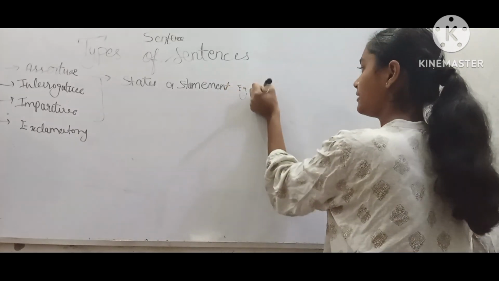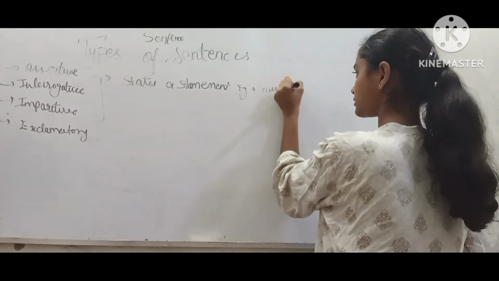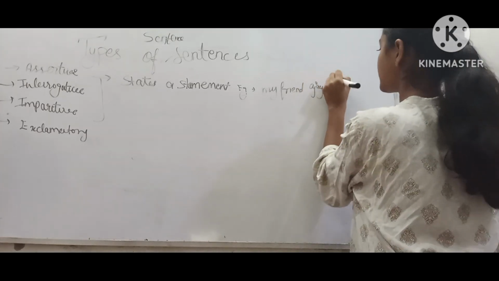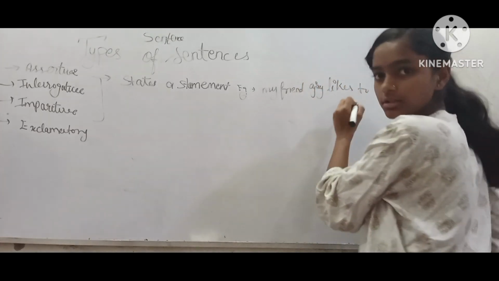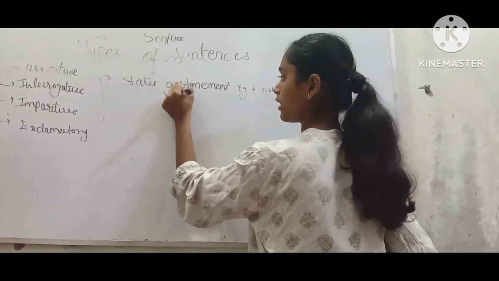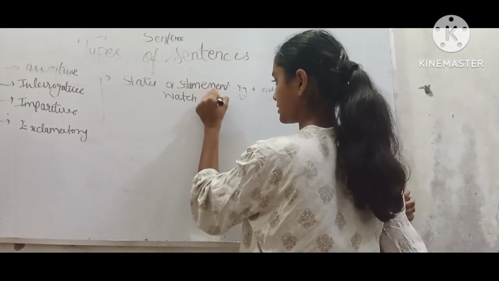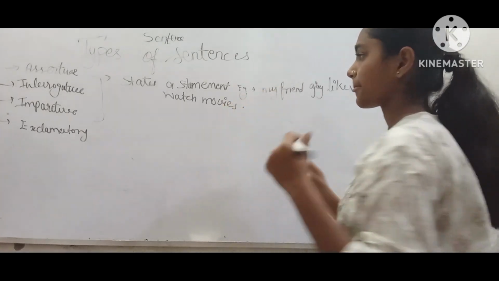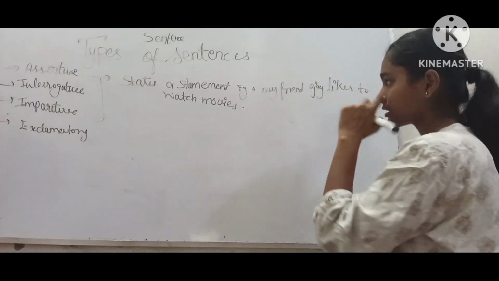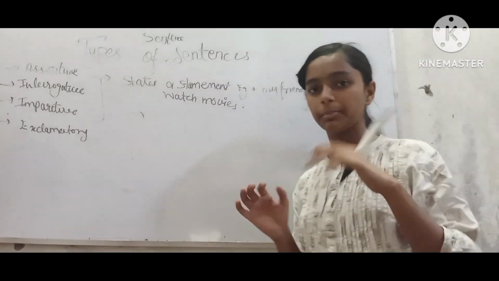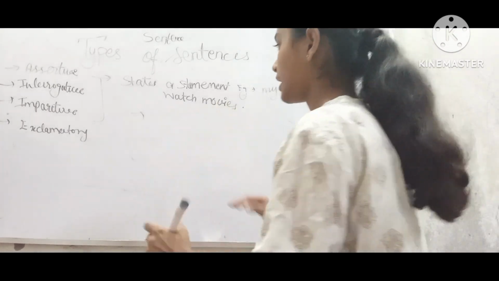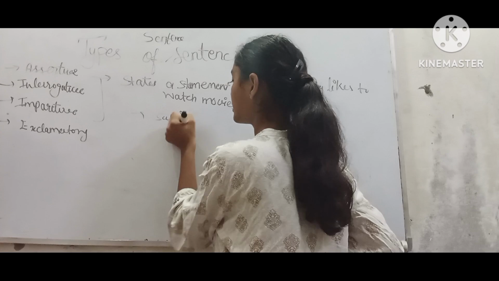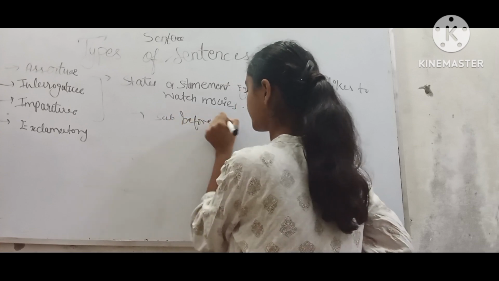Example: "My friend Ajay likes to watch movies." In this sentence, it is an assertive sentence, and one thing we need to keep in mind for assertive sentences is that the subject comes before the verb.